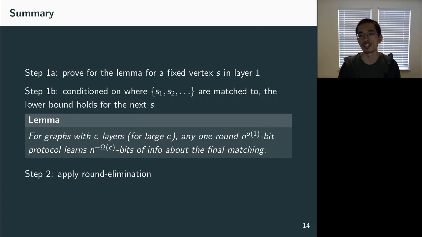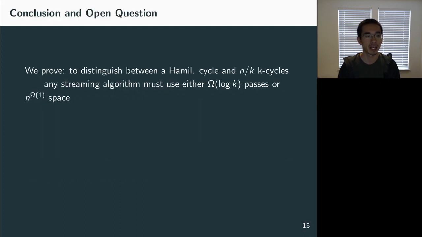So this allows us to prove the one round lower bound. And then by applying the round elimination argument we had earlier, this allows us to prove the communication lower bound. And to distinguish between a Hamiltonian cycle and n over k cycles, any streaming algorithm must use either log k passes or n to some constant space.